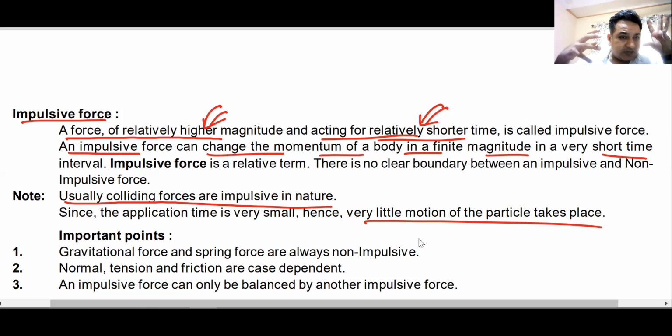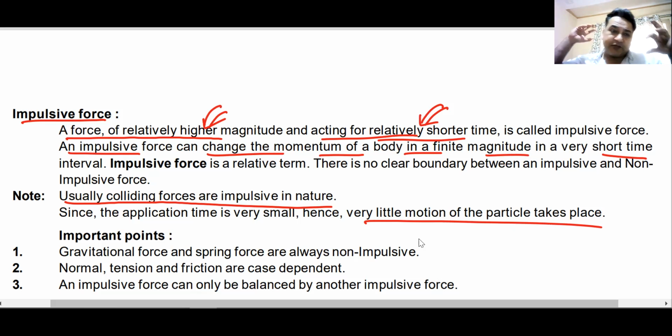Earth and Moon. The Moon is moving around the Earth. The Earth is exerting force on the Moon. Is this a collision between Earth and Moon? Yes, this is a collision between Earth and Moon, but the momentum is not changing drastically.